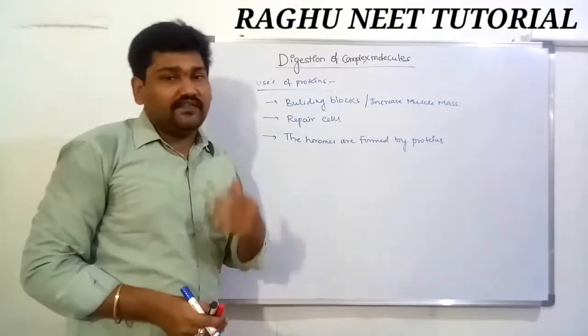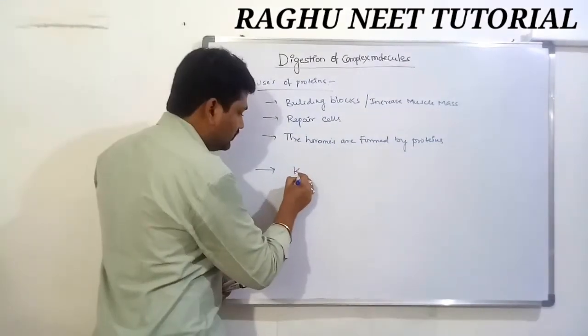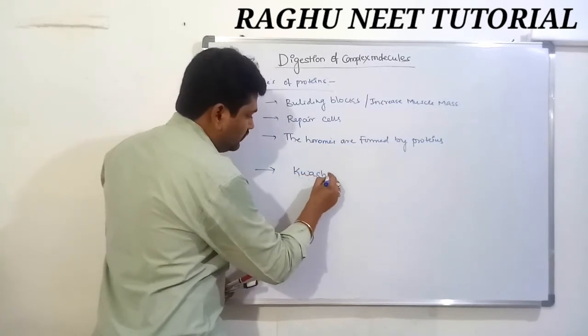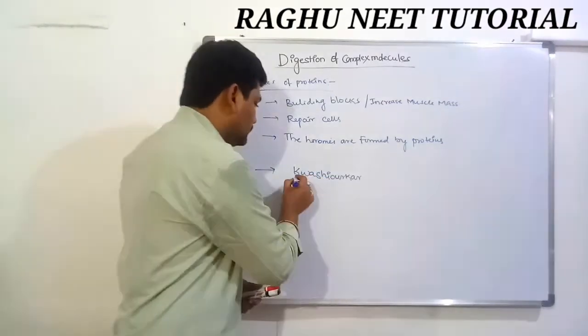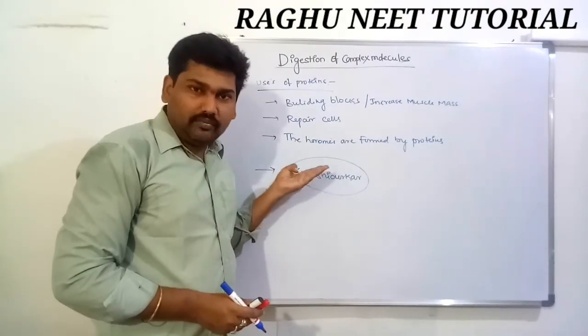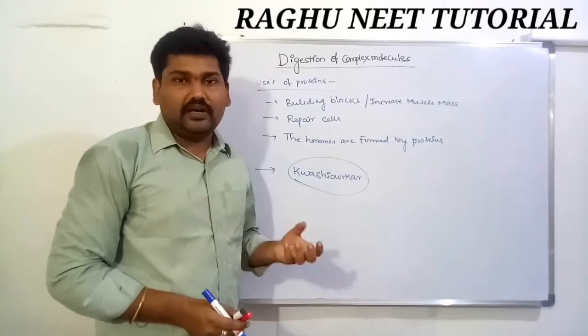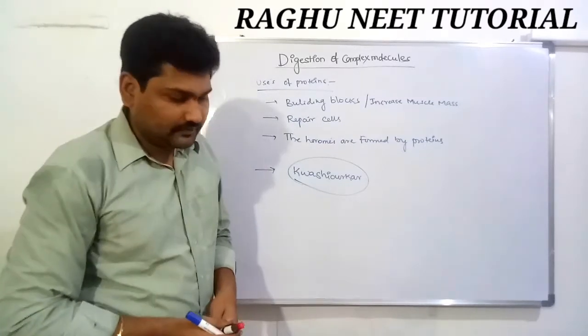If there is a deficiency of the protein, that leads to kwashiorkor. Those with a deficiency of protein in their meal are affected by kwashiorkor. In this condition, there is never a development of their body mass.